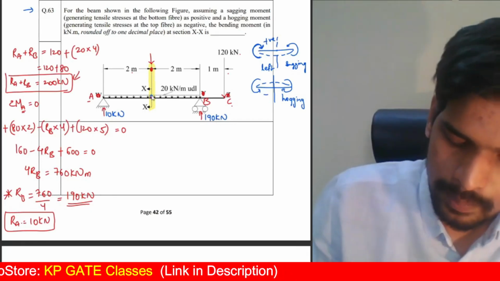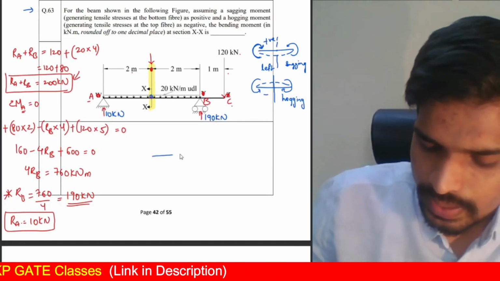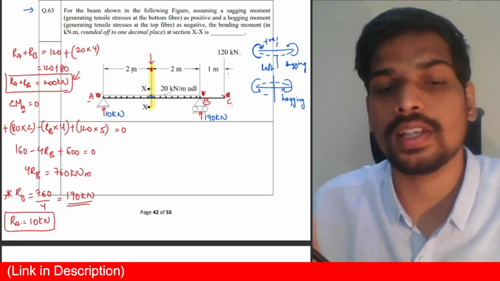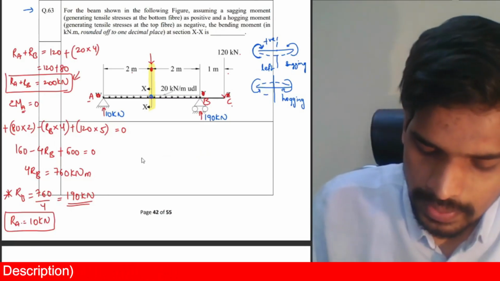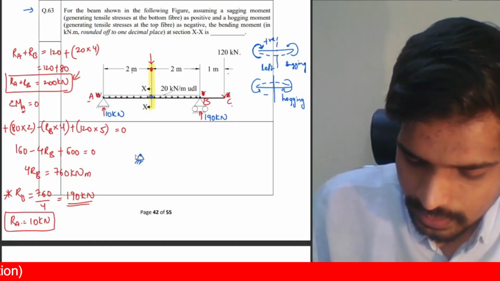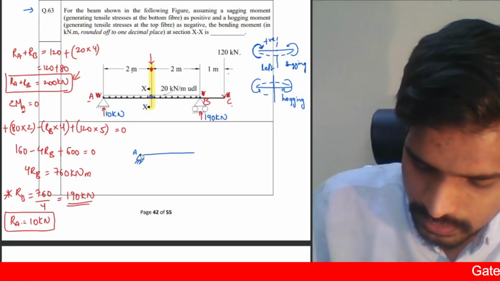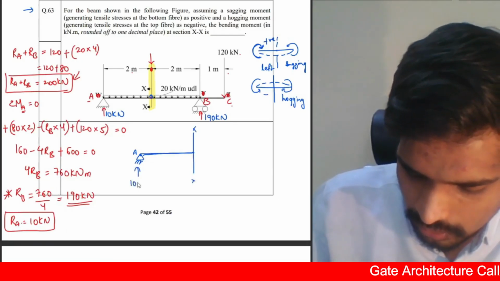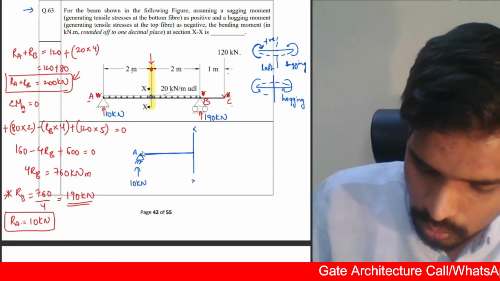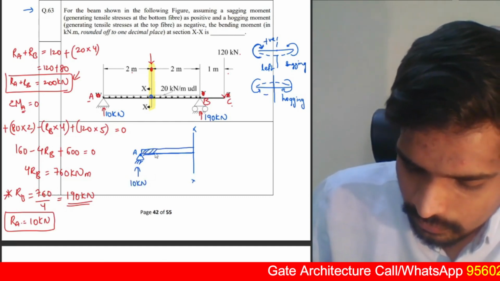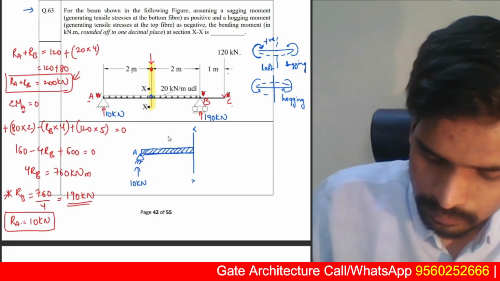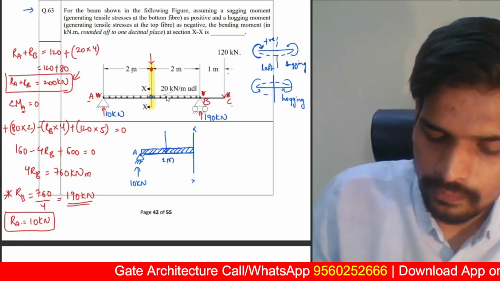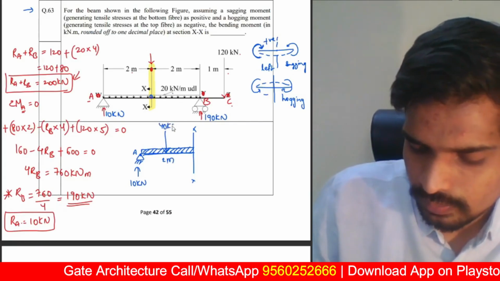Now finding the bending moment at section X. Bending moment at any given section is taken as the summation of all the moments to the left of the section or to the right of the section. Let me do the calculation from the left of the section. Say this is point A, this is left of the section, this is section XX. There is one force, 10 kilonewton, acting at the support. The remaining UDL also is over here. If I convert this UDL portion into a point load, the span is 2 meters, so 20 into 2, 40 kilonewtons.